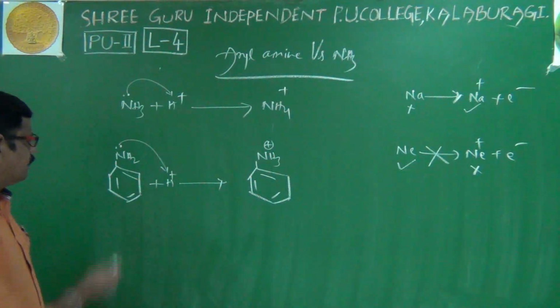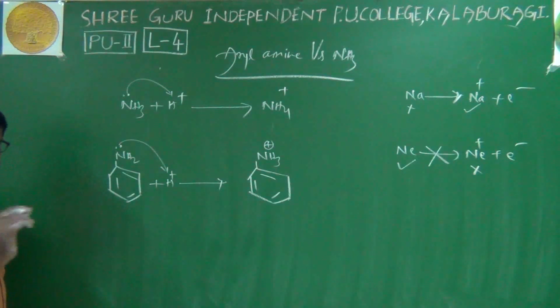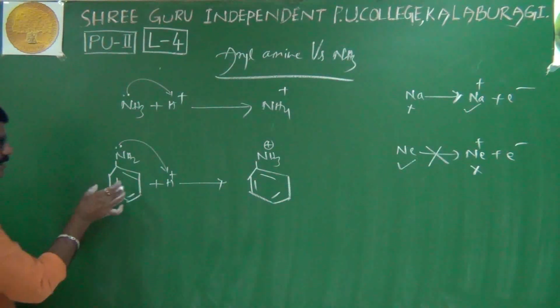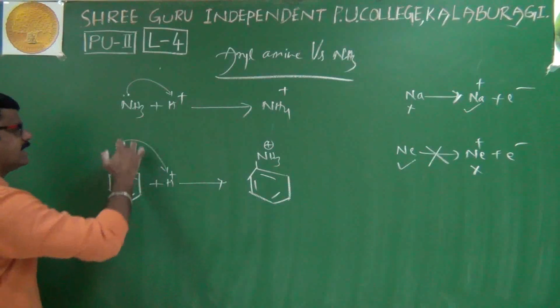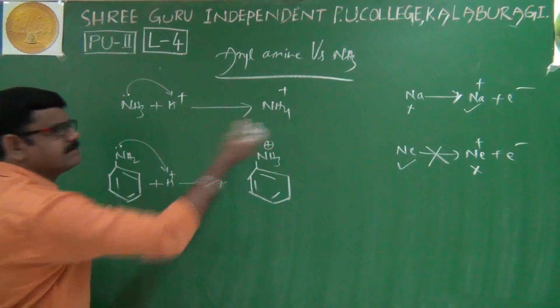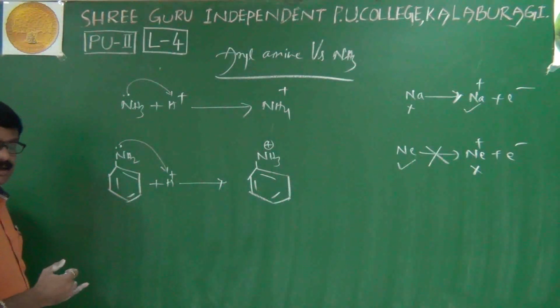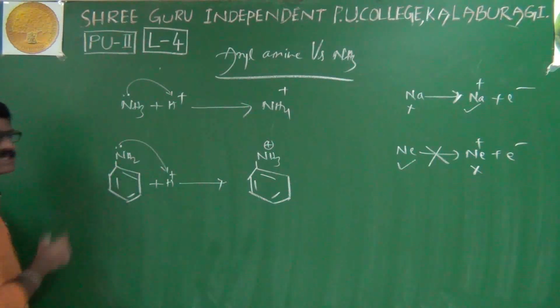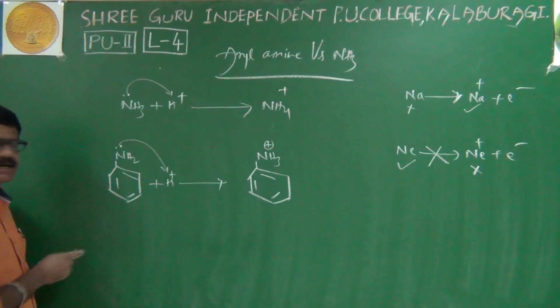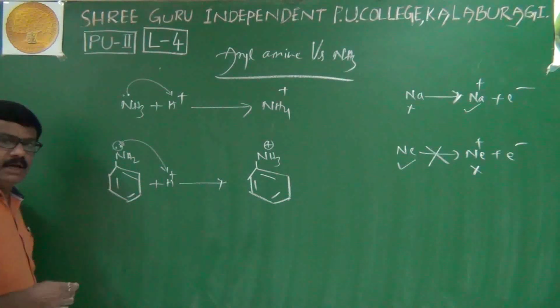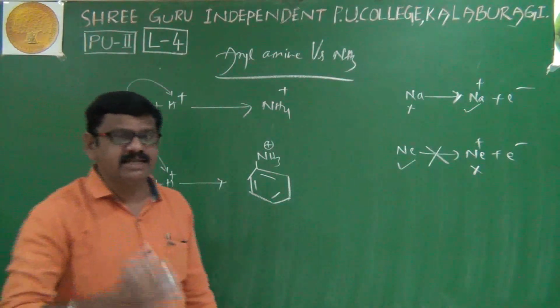Very simple. Now, in case of aniline, what is the problem? First we'll discuss aniline, and after that we'll discuss the anilinium ion. As far as aniline is concerned, the lone pair availability for donation is less.